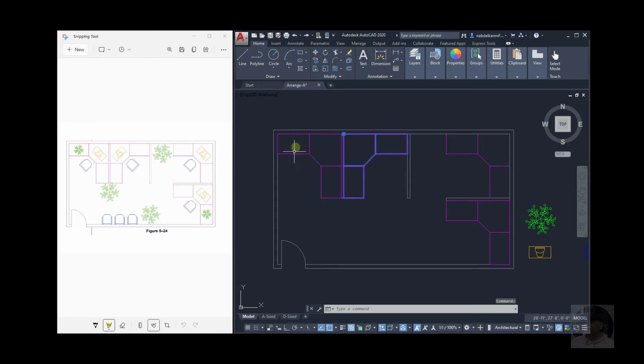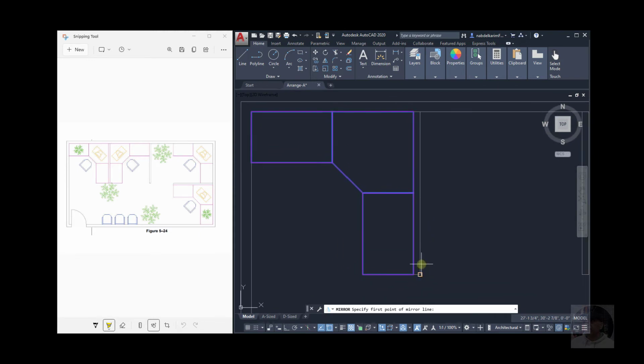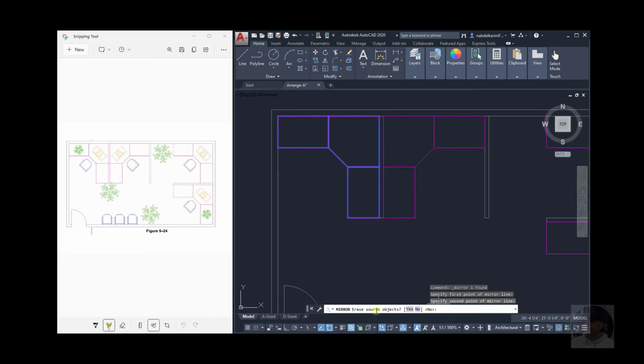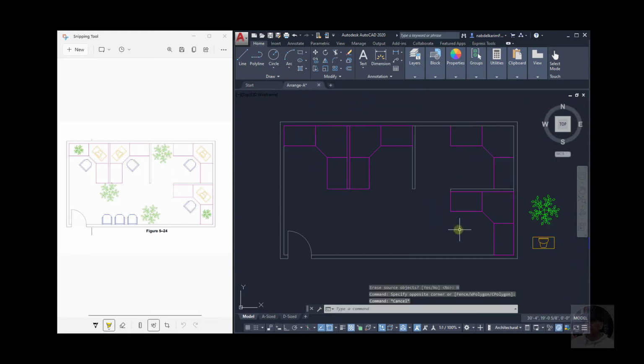Okay, let's mirror this one. So delete this and select mirror, and this is my mirror, but be careful. Let me zoom in first. Okay, don't select this or this. You need to select the middle point of this rectangle. So here and here, and here you go. Do you want to erase the source? No. Here you go.